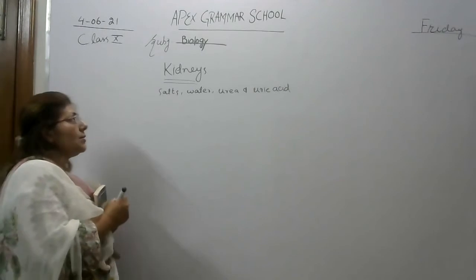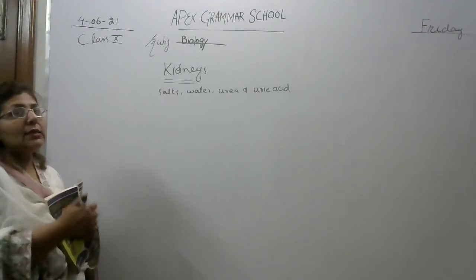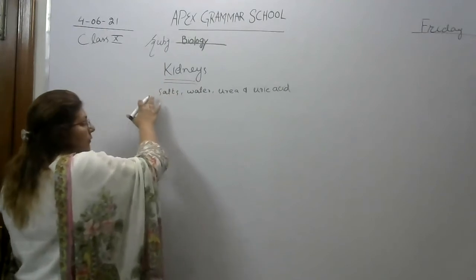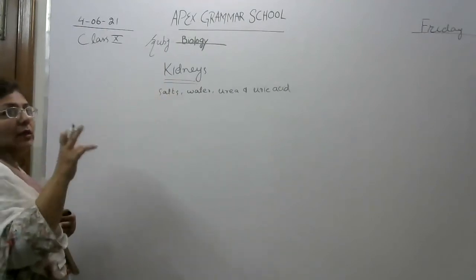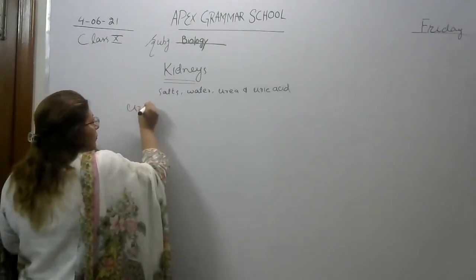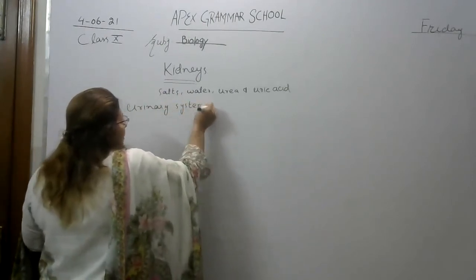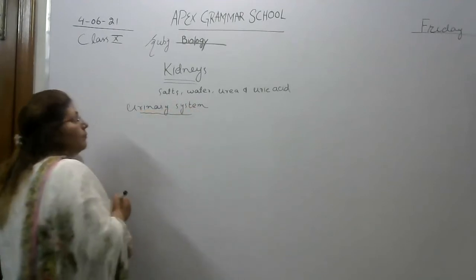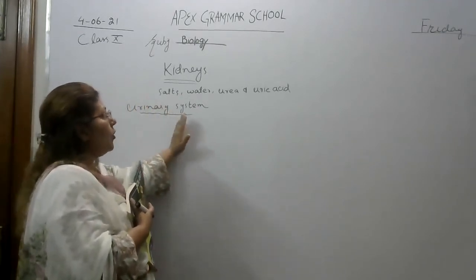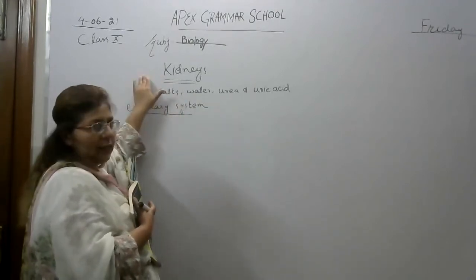So to understand the function of the kidney, first of all, we have to understand what a urinary system is. Before understanding the structure of the kidney, we have to understand the function of the kidney and the urinary system. So first we discuss the urinary system. Now the question is why the urinary system is important in the function of the kidney. We all know that all these salts, water, urea and uric acid are removed from our blood by our kidneys.